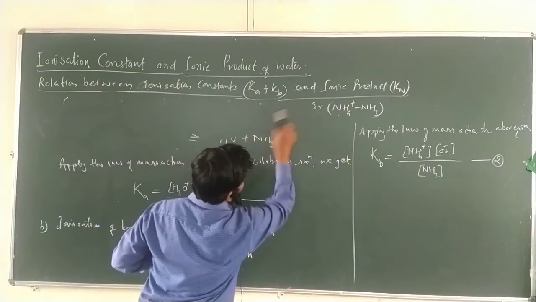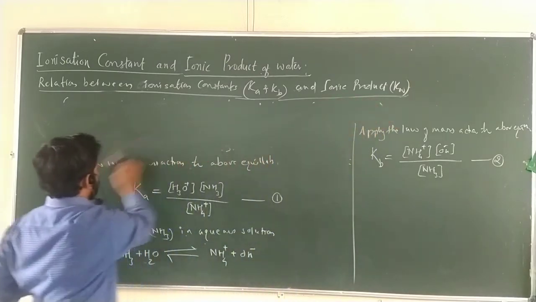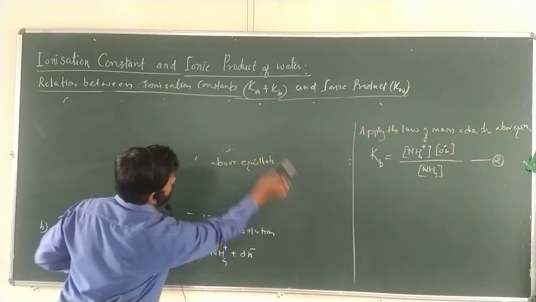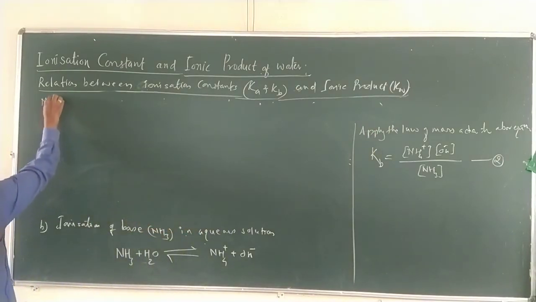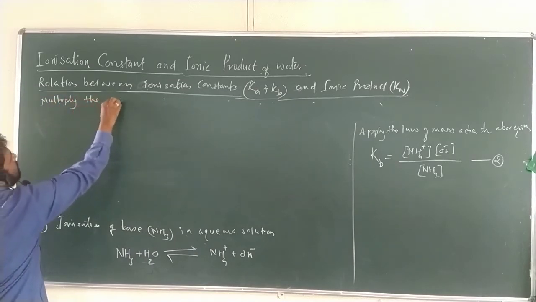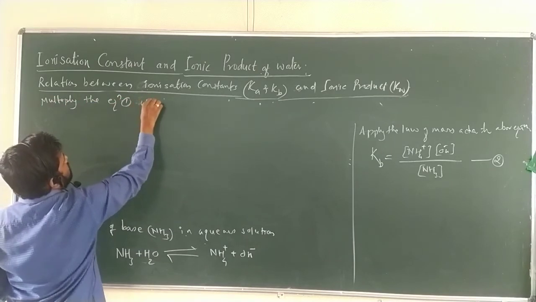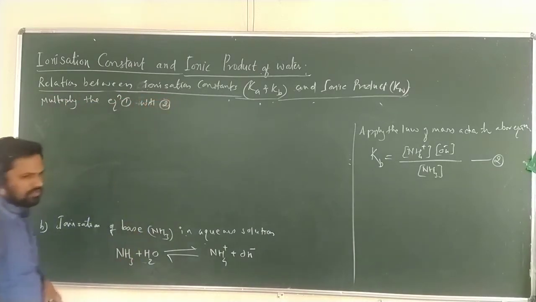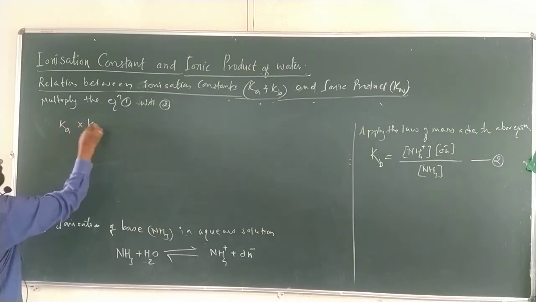Now multiply equation number 1 by equation number 2. So what do you get? Ka into Kb. Here both are multiplying.